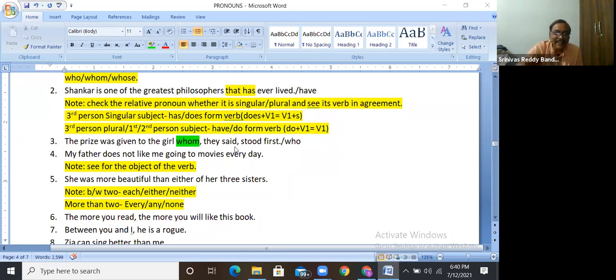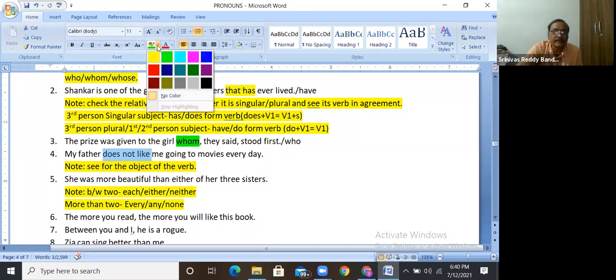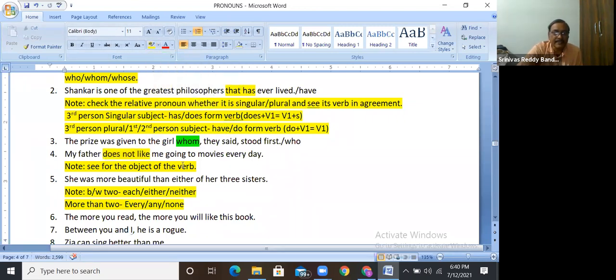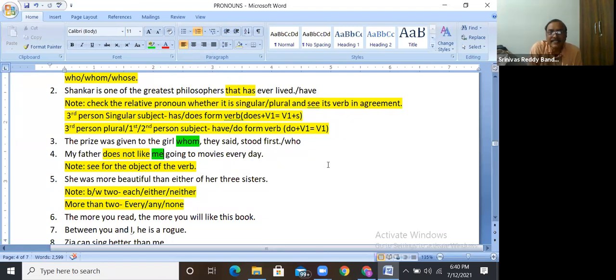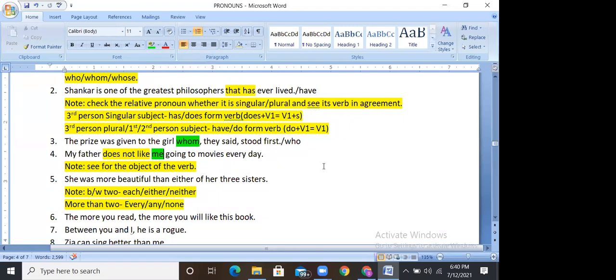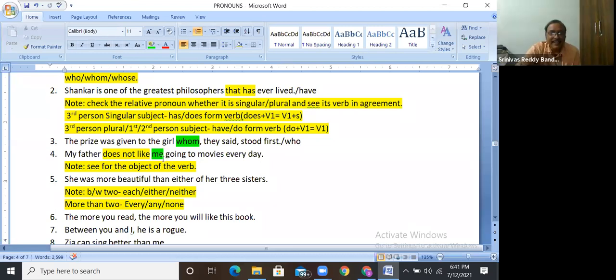So here, all of you guys remember that when you read a sentence, first trace out the verb here. What is the verb here? Does not like. He does not like you or your action. He does not like you or he does not like your activity. Activity only.